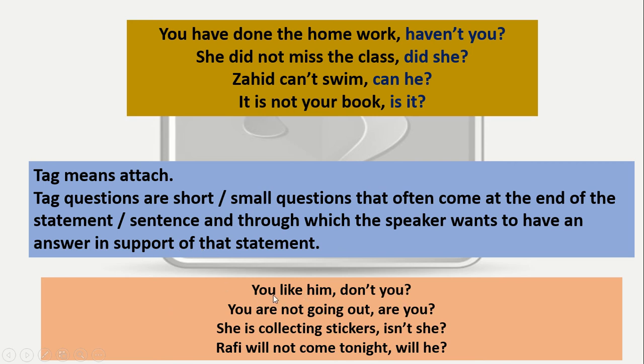You see here, in "you like him," this statement is affirmative and the tag is negative. On the other hand, "you are not going out" is a negative statement and the tag is affirmative. So from here you understand that tag questions are of two types.